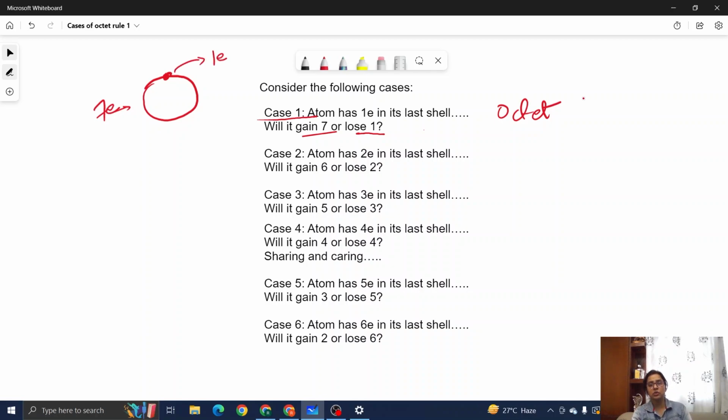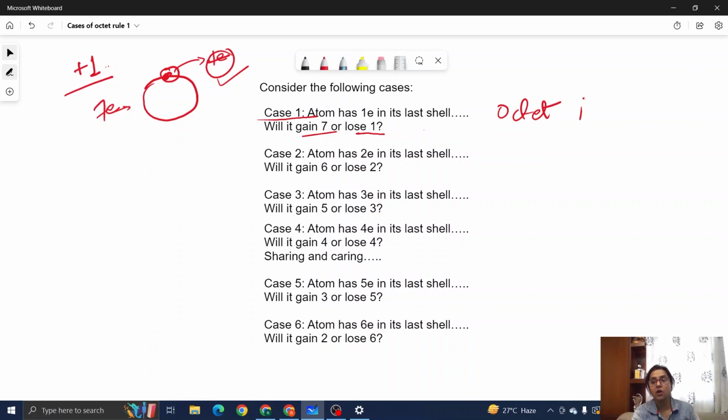What do you think is easier? Gaining 7 or losing 1? Of course, losing 1 electron is going to be much easier for this atom than somebody else donating 7 electrons to this atom. So an easy bargain is: let's just get rid of this particular electron present in the last shell and become stable. Such atoms have a valency of +1. That is, by giving away 1 electron, they get a charge of +1 on them.